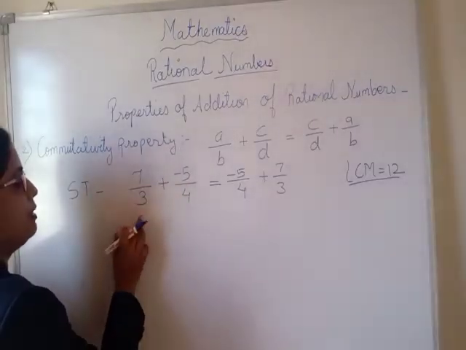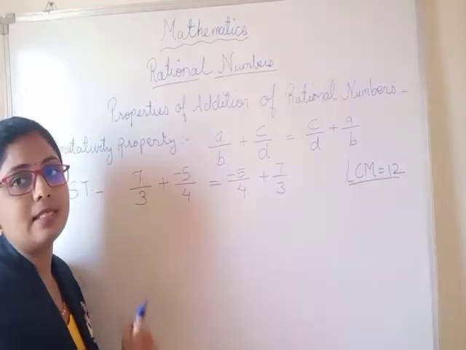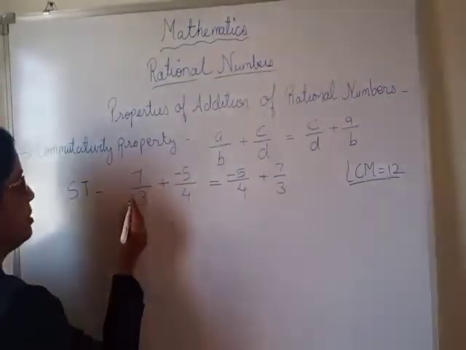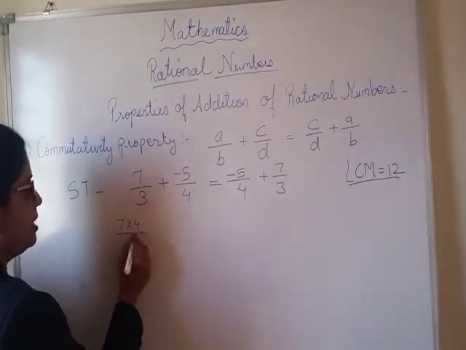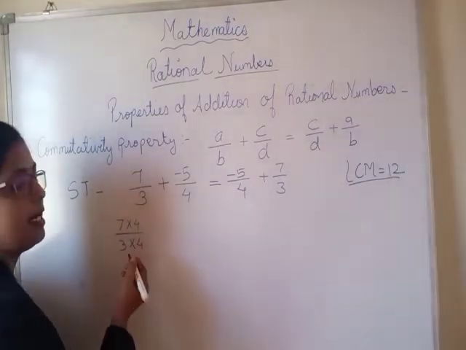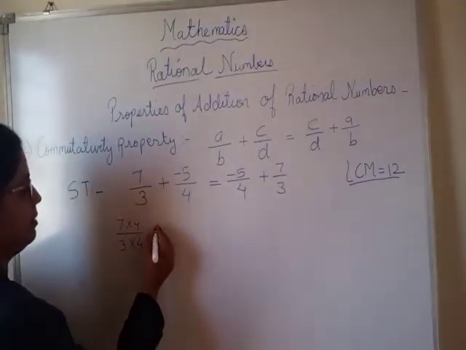With what number will I multiply 3 so that I get 12? I will multiply with 4, and the same number I will multiply on the upper side. This we have studied in fractions, I think in 5th standard, but still we will solve it by that method.